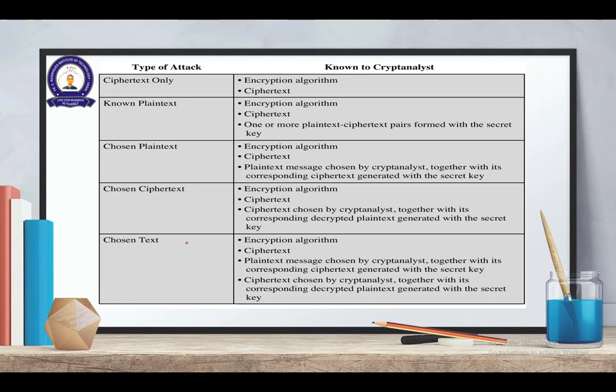Similarly, certain more types of attacks have been mentioned, starting from when you know only the ciphertext. What is known to the cryptanalyst? The encryption algorithm, because as I already told, normally the algorithms are public. So the analyst already has the method which you have used, and he knows the ciphertext. With known plaintext, you know what way the encryption has been done. You can produce ciphertext by implementing all the known encryption algorithms, and then check for which ciphertext your plain text is matching. I suggest that you go through these types of attacks and try to understand on your own.